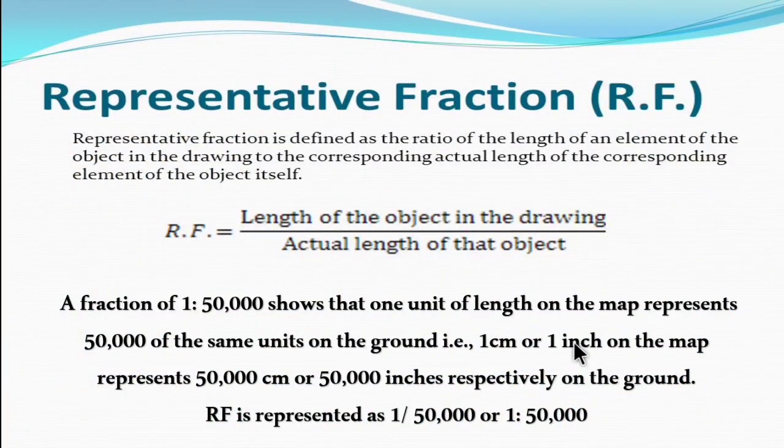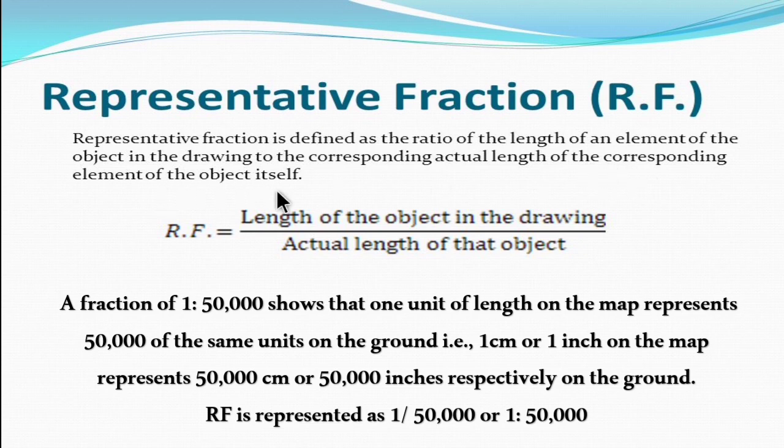So for example, the length of the object in the drawing, that is on the map, to the actual length of that object, that is the actual length on the ground. So representative fraction is defined as the ratio of the length of an element of the object in the drawing, that is of the map, to the corresponding actual length of the corresponding element of the object itself.